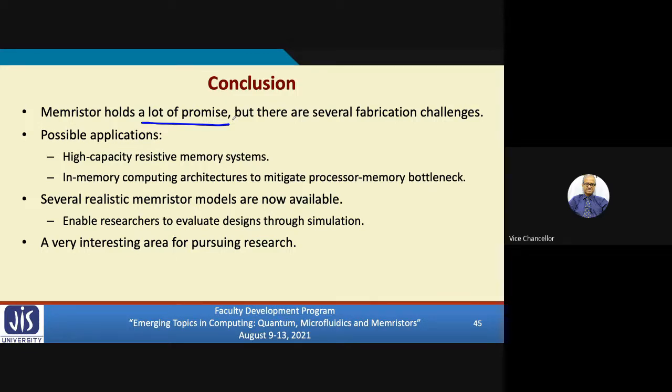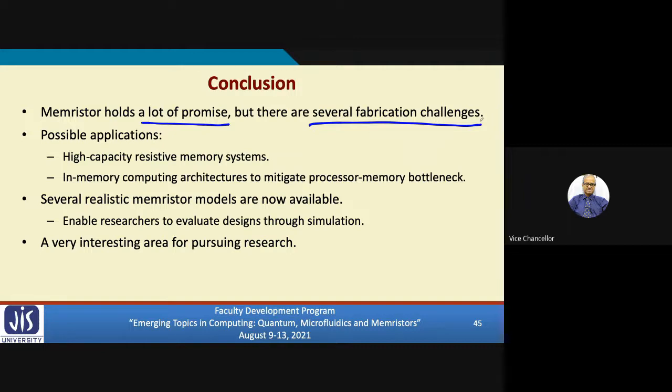See, we have been hearing this for several years, but still that pen drive has not come to the market. There are several fabrication challenges. Researchers are working on these and trying to find out solutions to this. You see, there are a lot of variabilities.